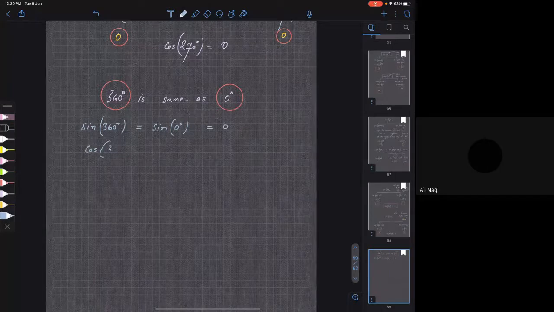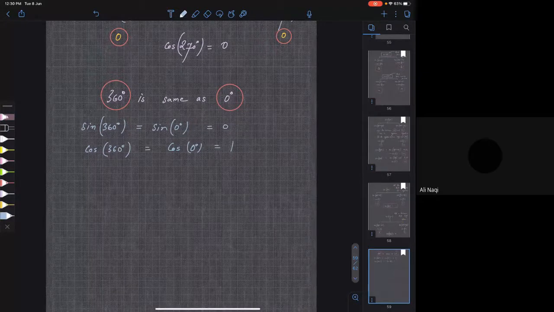Sir, can we say that the total angle of a circle is 0 degrees? There is no such thing as the total angle of a circle. What do you mean by total angle of a circle? Sir, I mean, we say that the circle is comprised of 360 degrees. So can we say that it's comprised of 0 degrees?